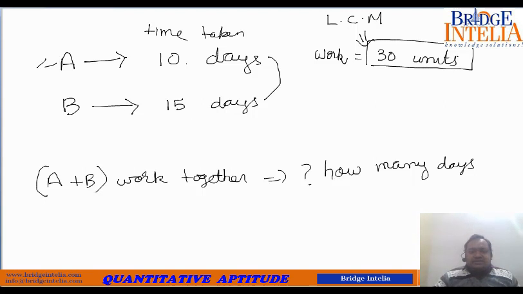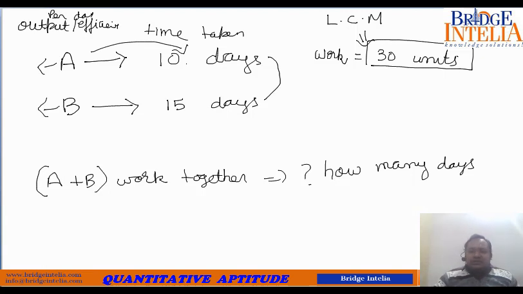Based on this, you can quantify the output or efficiency of these persons. Now you are saying that in 10 days A can complete 30 units of work. So his per day output is what? 10 days, 30 units.